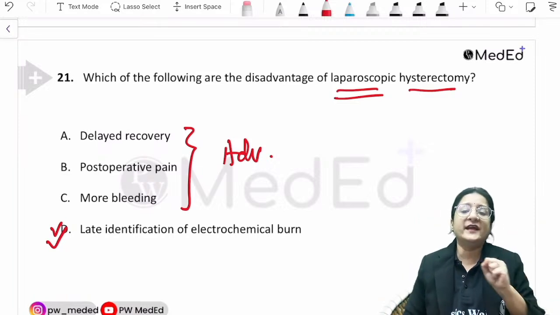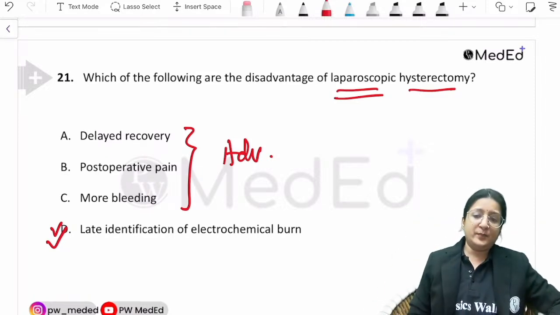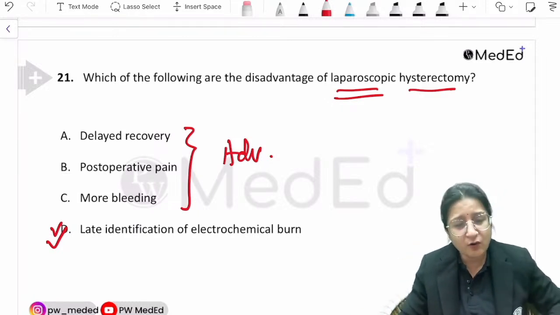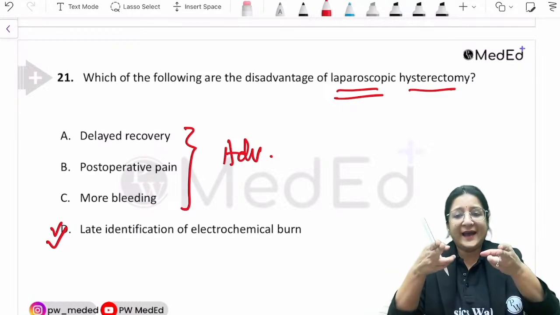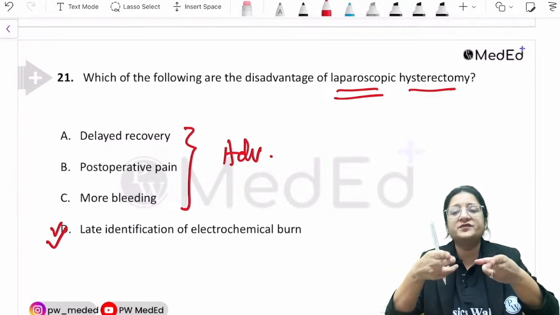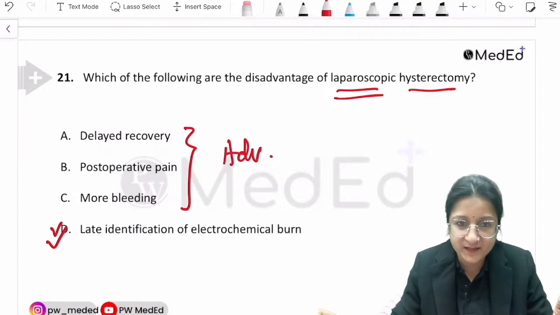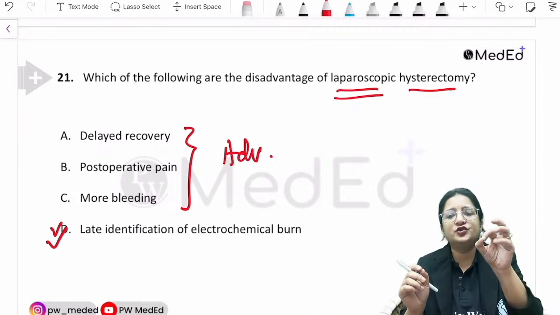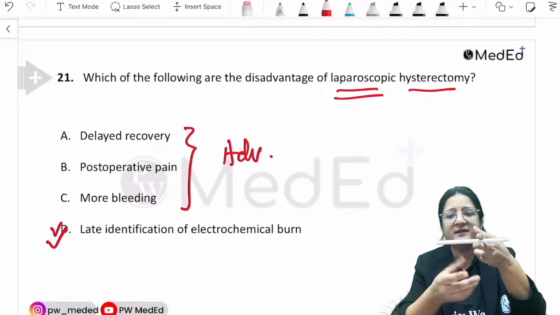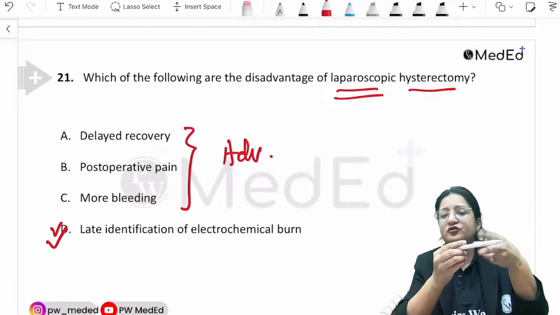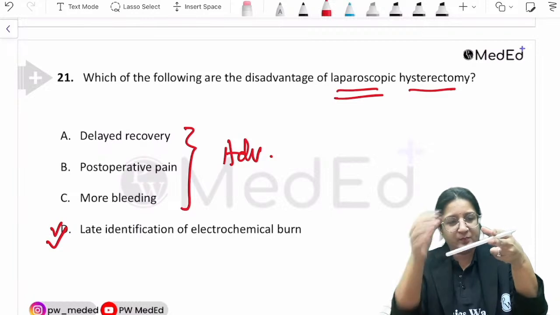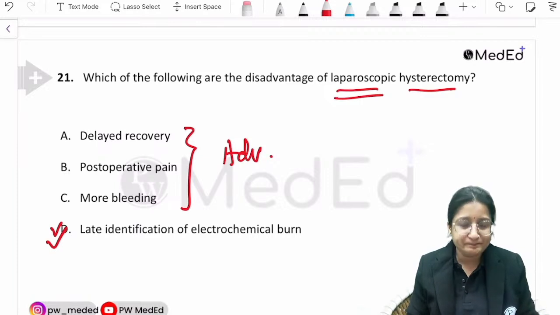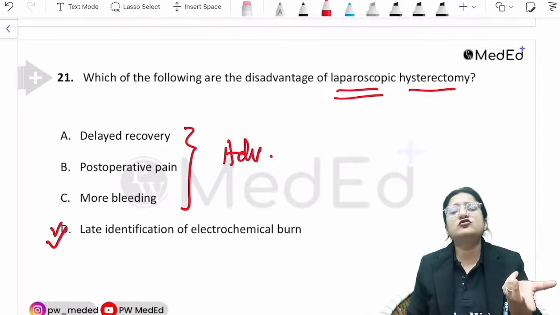Late identification of electrochemical burn, because what are we doing in laparoscopic surgeries? We are using electrosurgical instruments, right? Cautery instruments and all that. So we are ligating and cutting the tissues with the help of electrosurgical instruments, right? So what that does is that there is always thermal injury. Let's say this is a tissue and there is an instrument that is used to clamp this point or this tissue, then there will always be some extent of thermal injury, and thermal injury usually tends to present late.